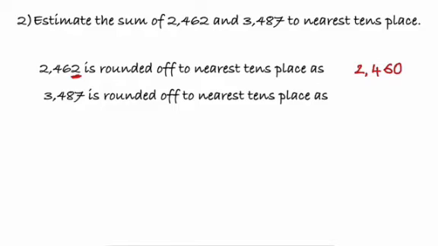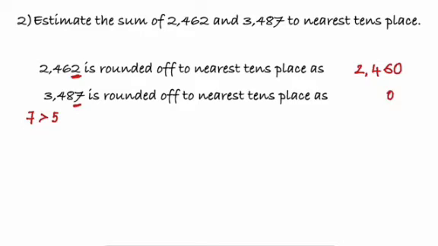That's all. Now for the second step, the other number 3487 is rounded off to the nearest tens place. Now if that is to be rounded off, then we'll have to consider again the units place. And what do we have there? See here, if you observe, 7 is greater than 5. Correct, children? So, as per the rule, if it is greater than 5, then we have 0 at the units place.